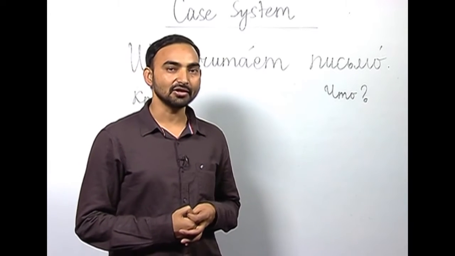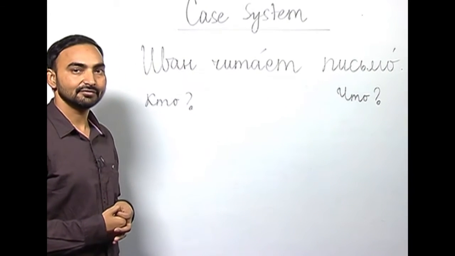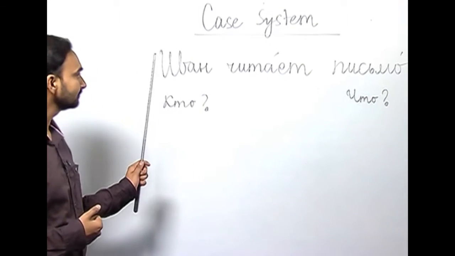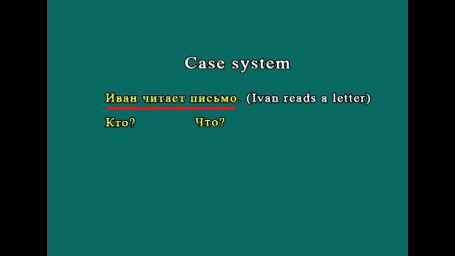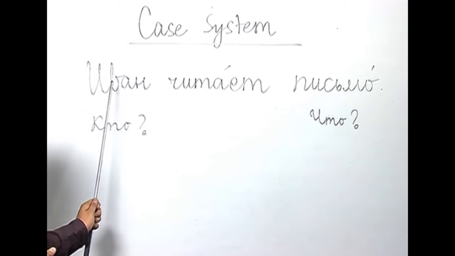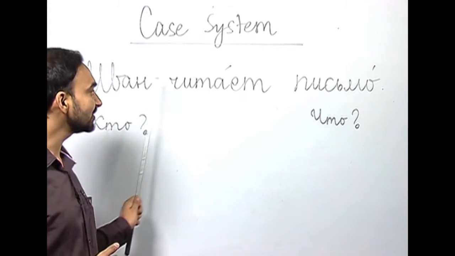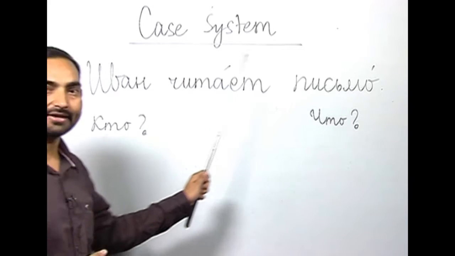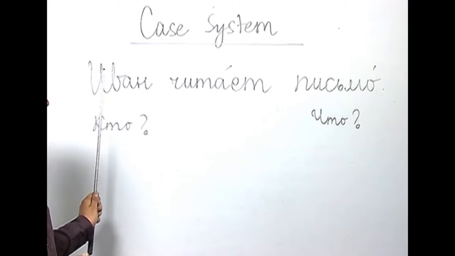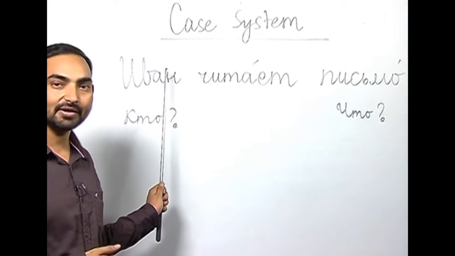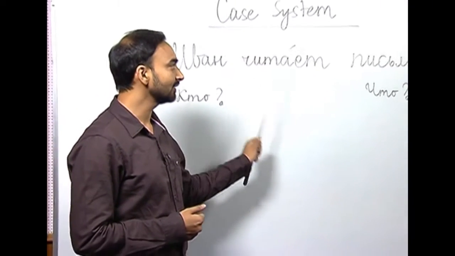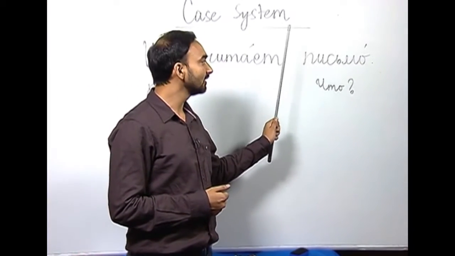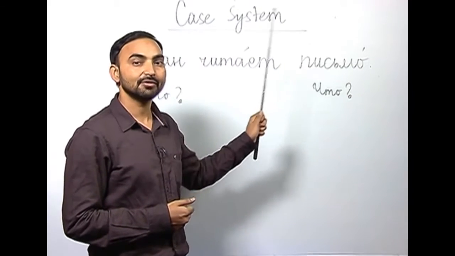Let me explain it on the board. I have written a sentence here. Ivan chitayat pismo. And how do you understand this sentence? Ivan, it is a name, Russian name. Chitayat reads, pismo, a letter. So, Ivan reads a letter. Here Ivan is the subject or the performer of the action which is reading, and pismo is the object on which the action is performed.